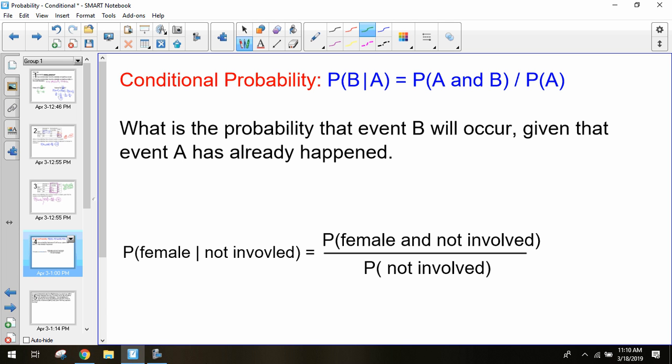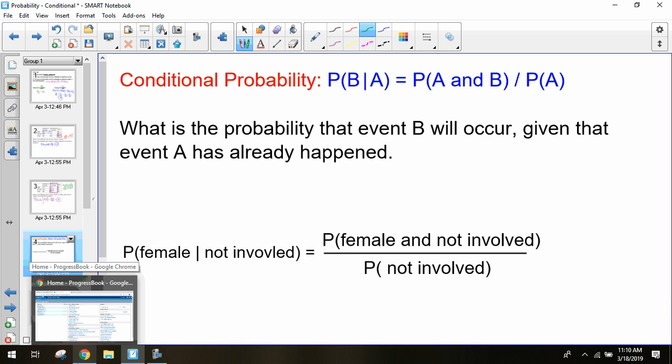Now something we'll look at later on in a problem is if you flip these around. If it was the probability of not being involved given that it's female, it's not going to be the same answer. The only time it will possibly ever be the same is if the probability of being a female and the probability of not being involved is 50-50. But if we flip them around, they will actually be different. We'll look at an example later on of how it actually changes. But we're just going to practice working through a couple problems with these, practice figuring out what those pieces of information are and then using them to solve.